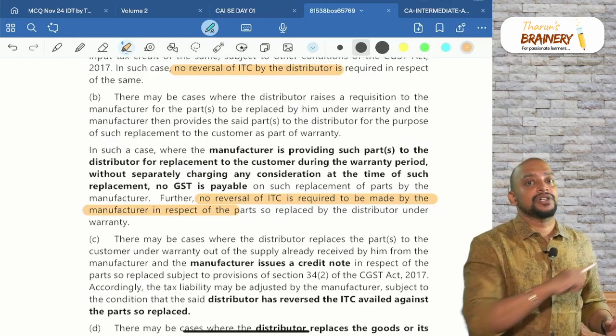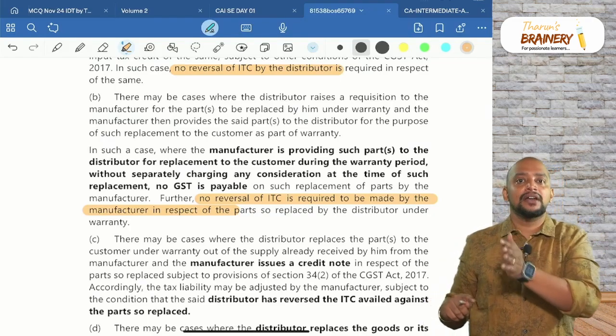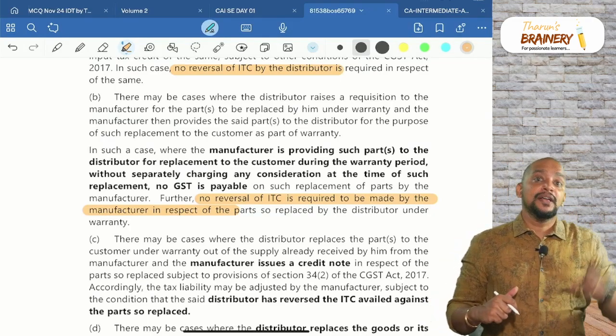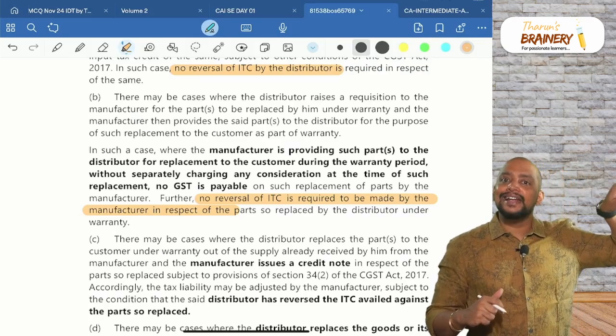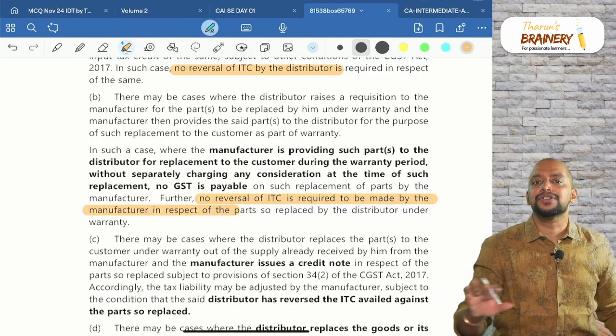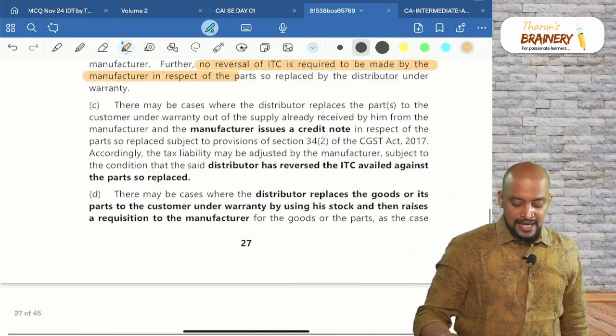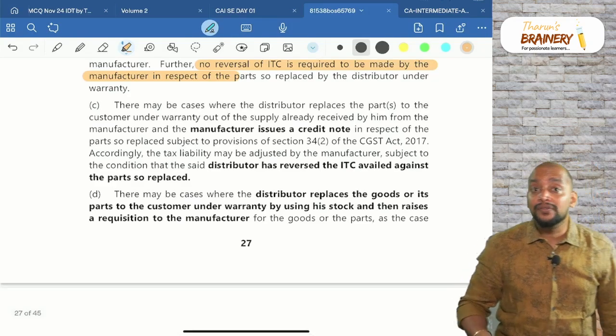requests from the manufacturer, the manufacturer is sending that part. When the manufacturer is sending that part, the manufacturer will buy that. Can he take ITC? Yes, he can take ITC. There is no restriction with respect to that.